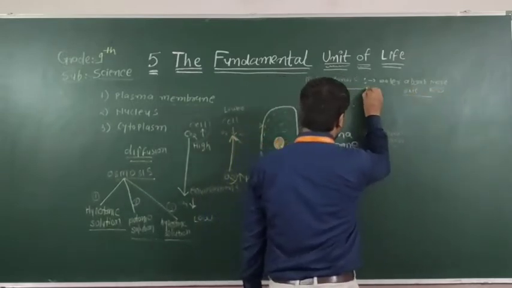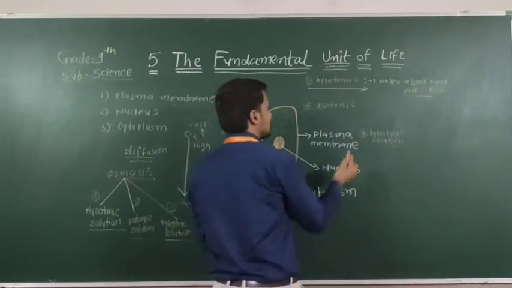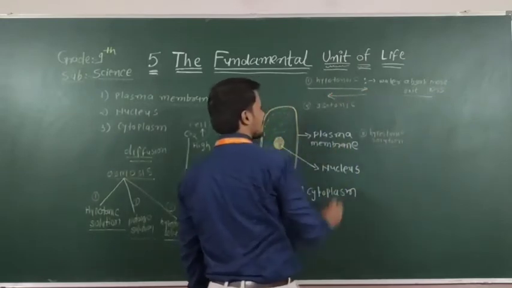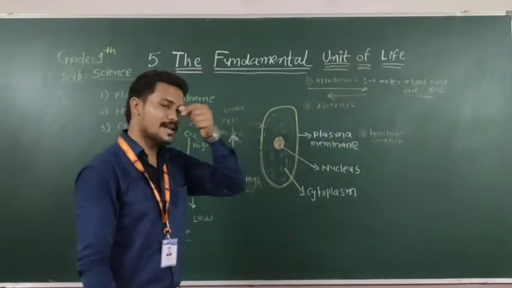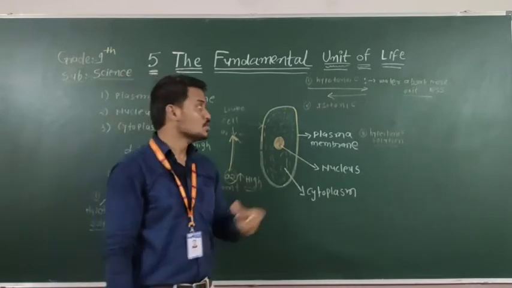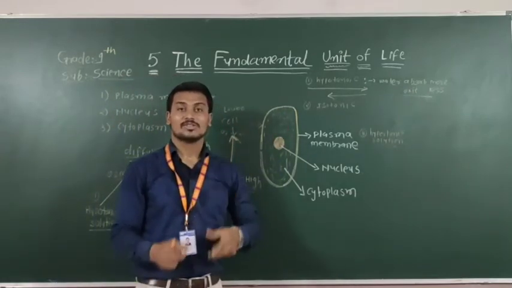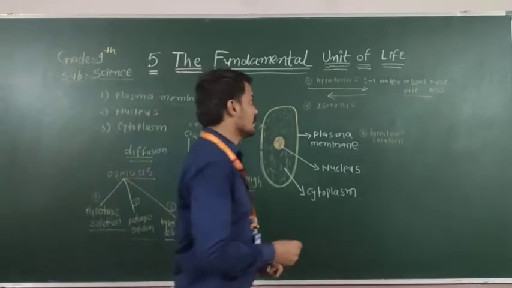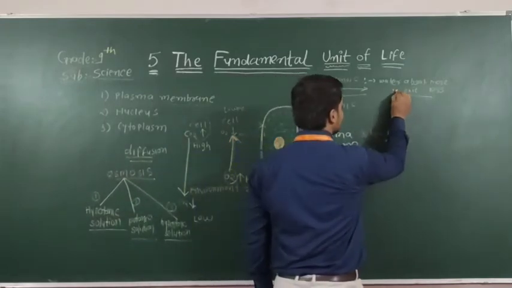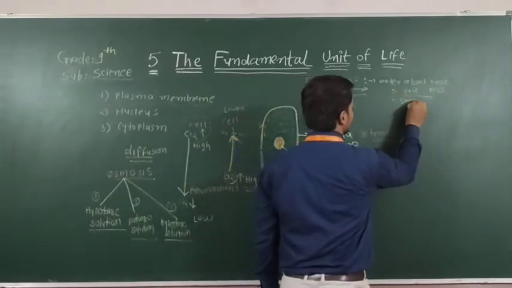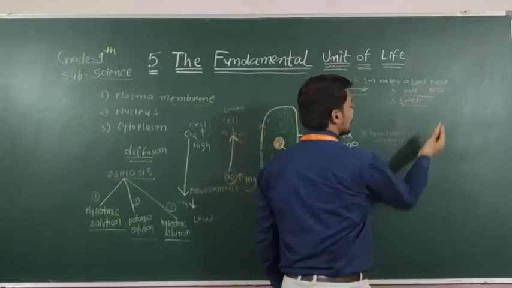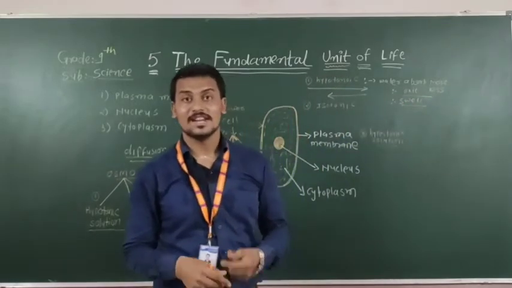Incoming is more and outgoing is less. That is known as a hypotonic solution. In this case, the cell becomes swollen. Swell means its size is increasing.